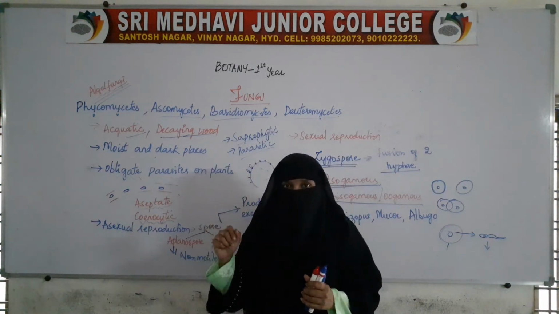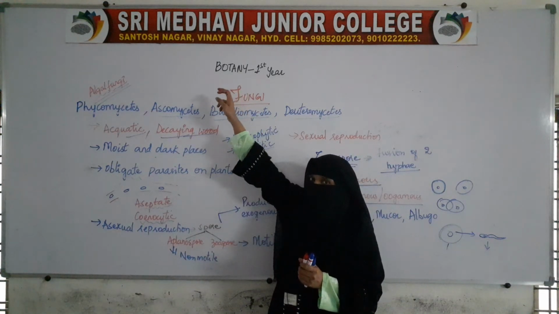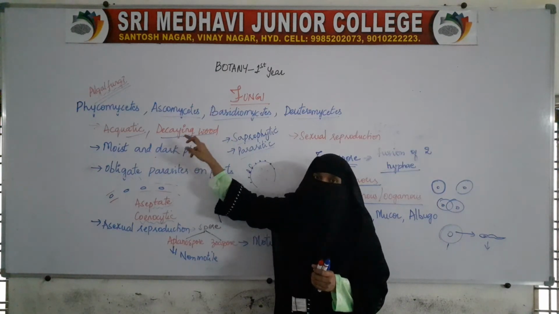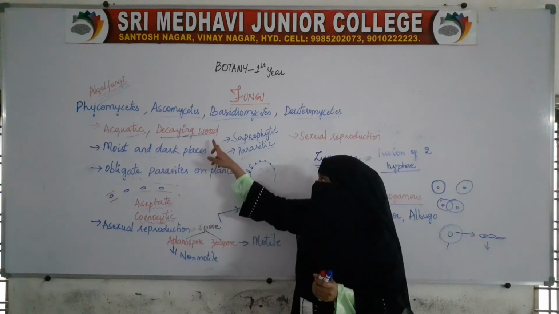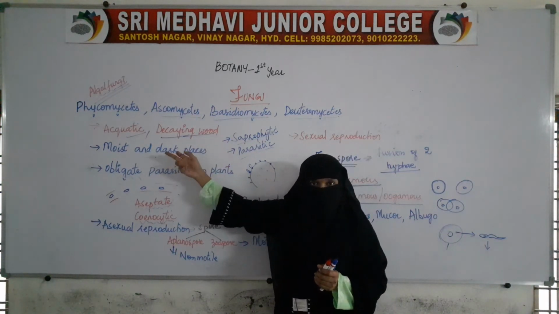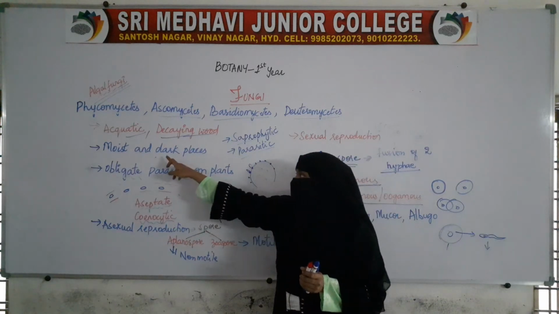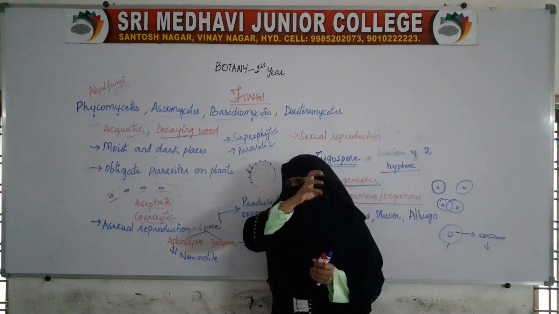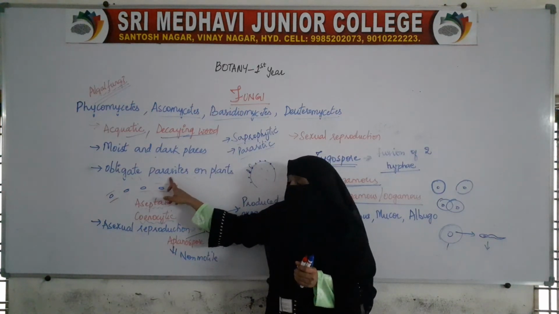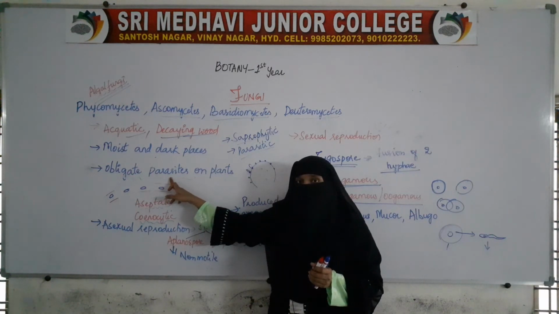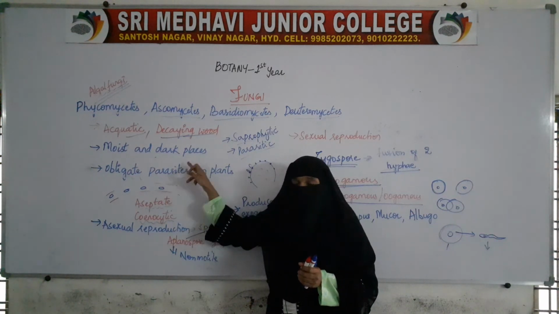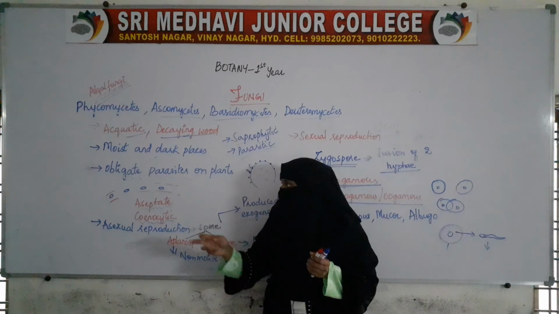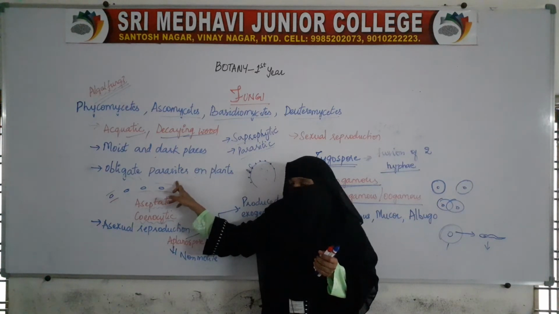So, let us just recap it. Phycomycetes is also called algal fungi. They are mostly aquatic and can also be found on decaying wood. The most preferred place for them is moist and dark places, because in woody areas it will be dark. They act as obligate parasites on plants. They mostly live on the plants and take over the nutrients of the cell. That is why they are obligate parasites on plants.